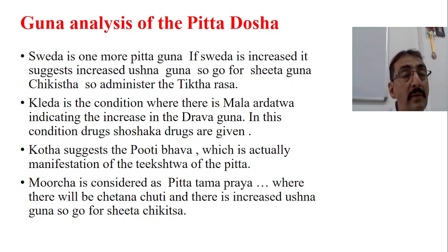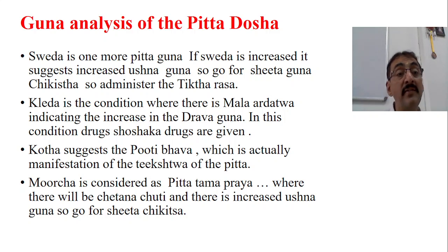One more is Kota. An increase in the Kota is also suggestive of Pittaja Atma Guna. So Kota suggests the Puti Bhava. Suppuration is there, pus formation, Puti Bhava, or necrosis, which is actually a manifestation of the Tikshnatva of the Pitta. This is also because of Tikshnatva. Tikshnatva leads to Paka, and if it increases further, it leads to Kota.